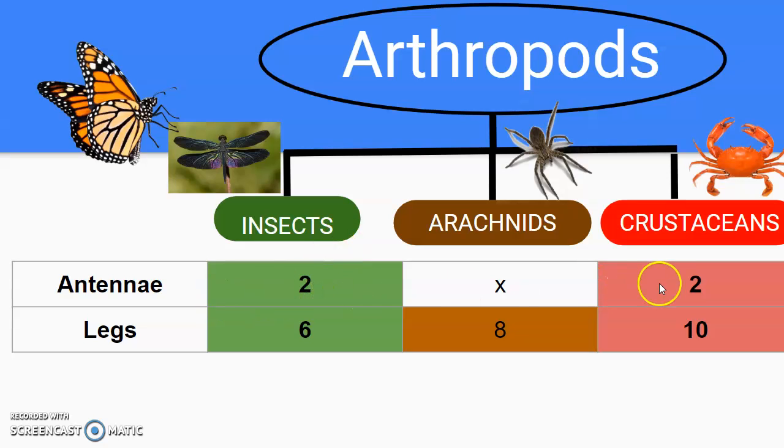Insects and crustaceans have 2 antennae, but it's important to remember the number of legs. Insects have 6 legs, arachnids 8 legs, and crustaceans 10 legs.